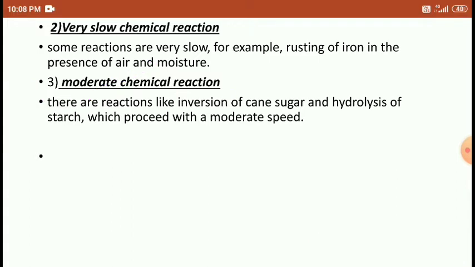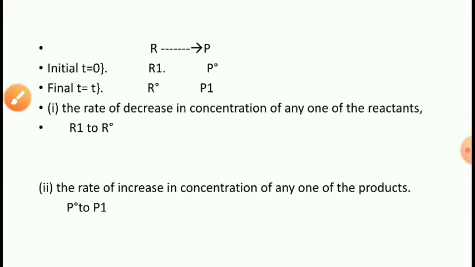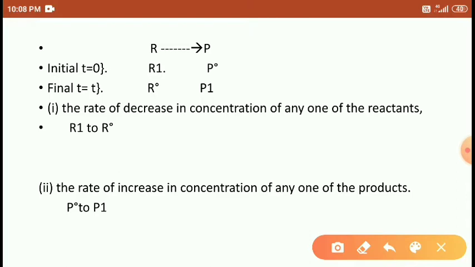Okay, in these moderate chemical reactions, why is it called moderate? Because we are able to determine the speed of the chemical reaction, so that is a moderate chemical reaction, right students? Okay, so one of the examples is given here, students. Here the rate of the chemical reaction changes. The reactant R is transformed into the product P, right? During which what happens, students?